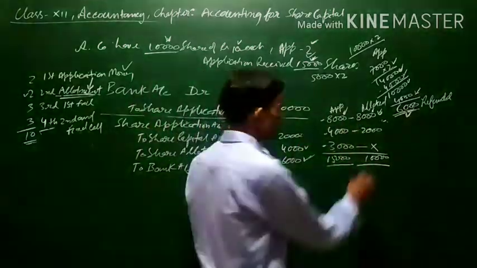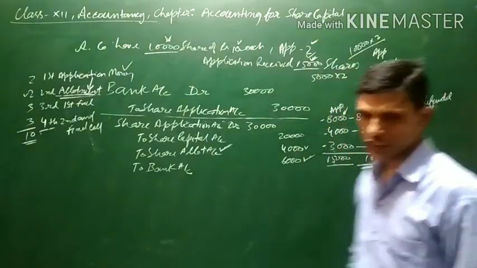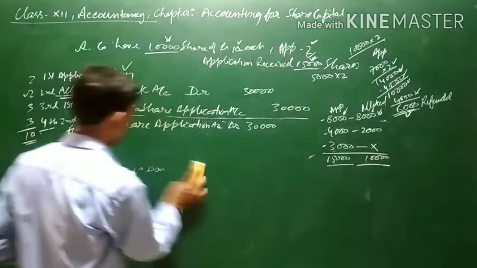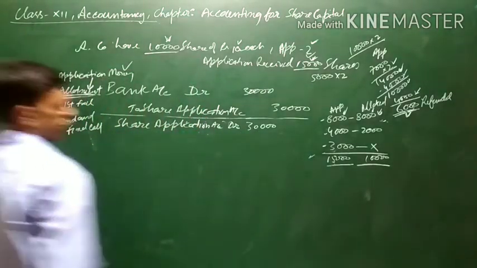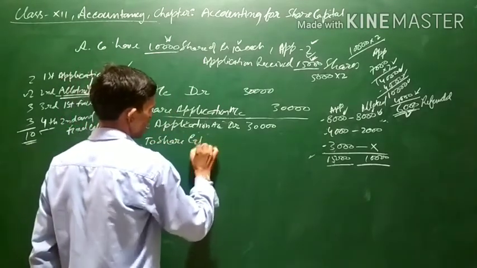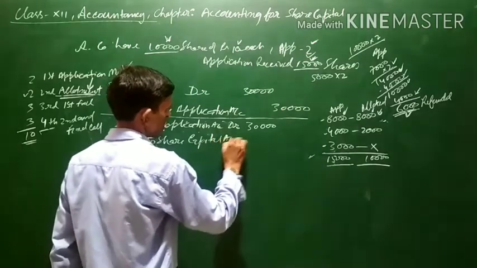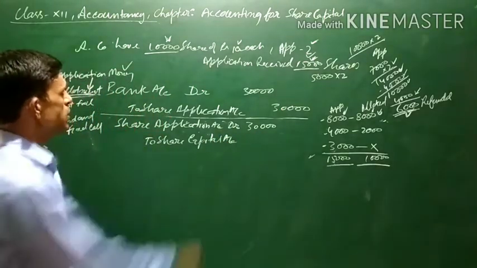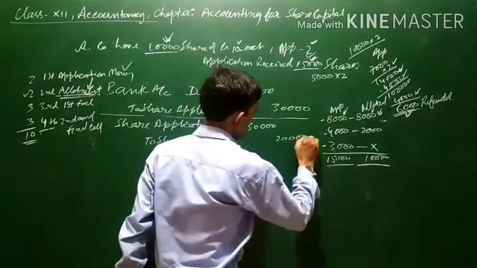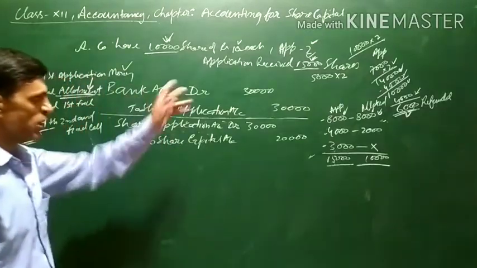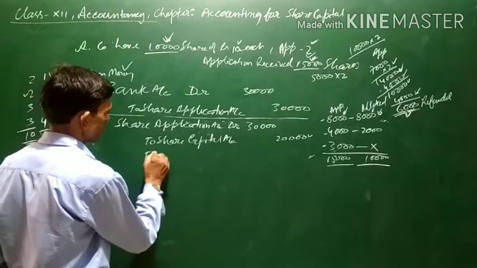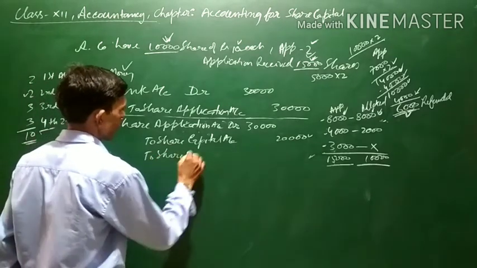So in this case, suppose this is the situation, then what will be the general entry? Let us see what will be the general entry in this situation. Now see, share capital, the amount transferred will remain the same, that is 20,000. Because it is oversubscription, in case of oversubscription, at least the minimum amount will be transferred, that is 10,000 into 2, because 10,000 will be obviously allotted because oversubscription is there. So share capital will be created with this 2,000 and 20,000 to share allotment account.